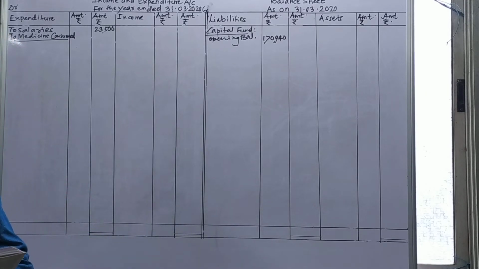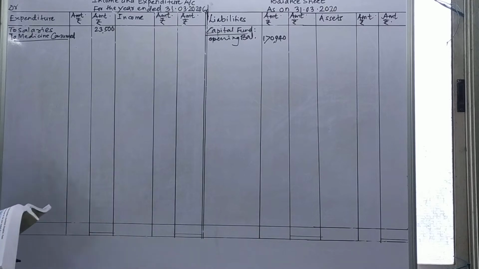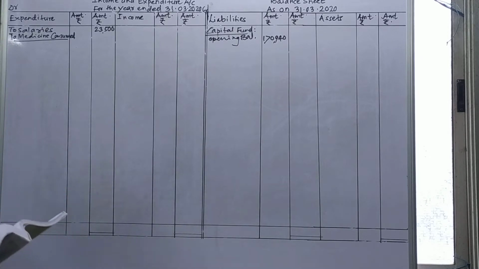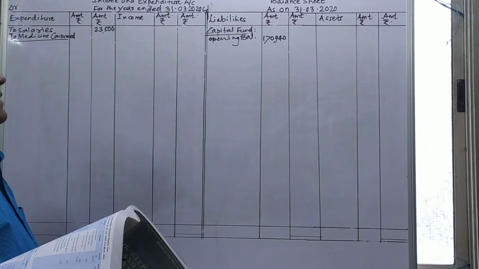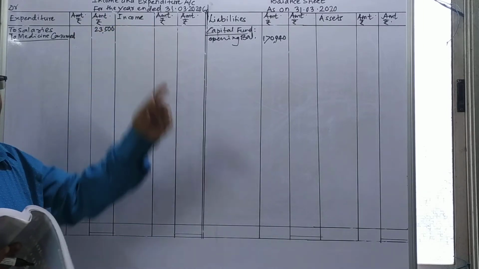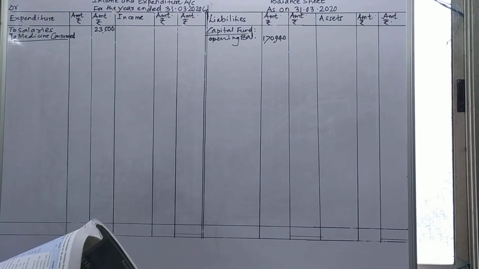First, go on making tick marks on the subscription given to you. This is the problem on pages 117 and 118 in the board's book, unsolved problem number 6. It is the problem of Radhakrishna Charitable Hospital, Pune. On top of the first page, write: in the books of Radhakrishna Charitable Hospital, Pune, income and expenditure account for the year ended 31/3/2020, because they asked us for the income and expenditure account as well as the balance sheet.